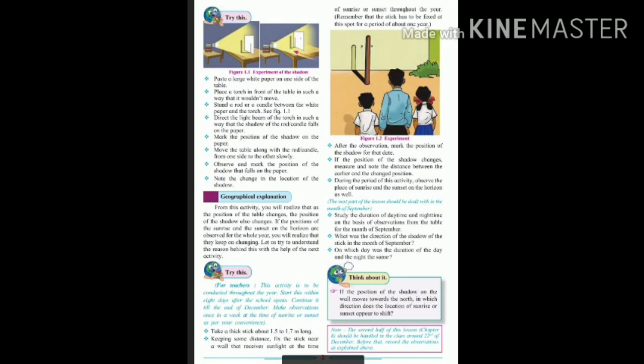Next is the geographical explanation. From this activity you will realize that as the position of the table changes, the position of the shadow also changes.